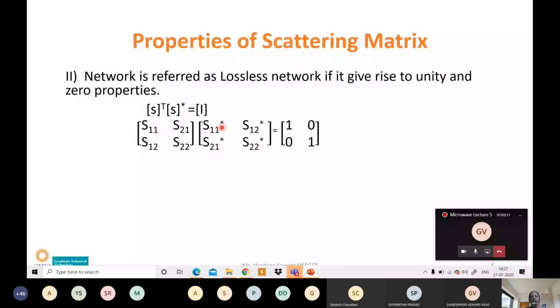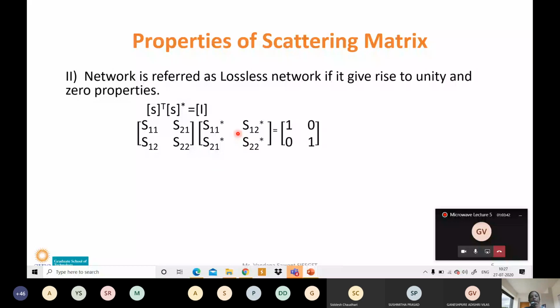Star means we are calculating the complex conjugate, that is, we are changing the sign of the angle of your parameter, which you have done in ARWP also. The complex conjugate of S11 we indicate as S11 star. Then for the original matrix, the complex conjugate has S12 star, S21 star and S22 star as its elements.